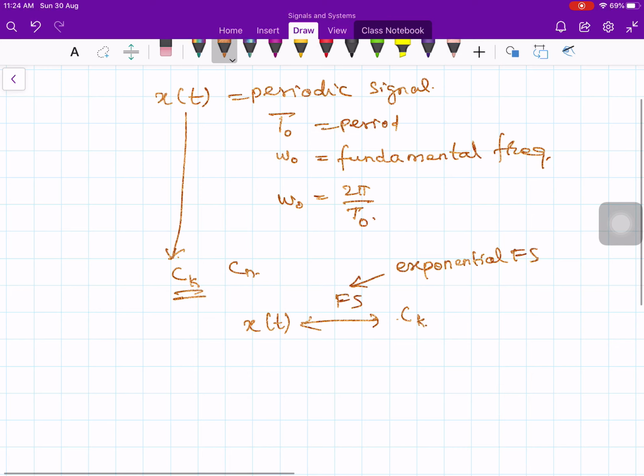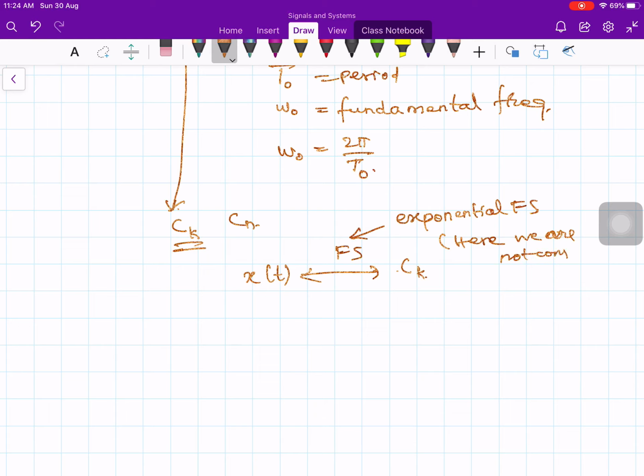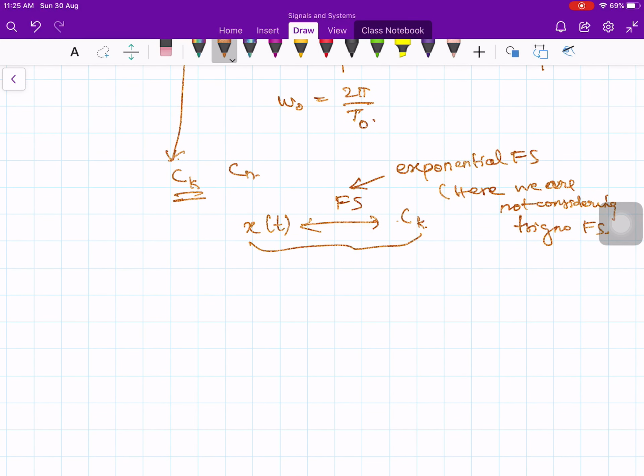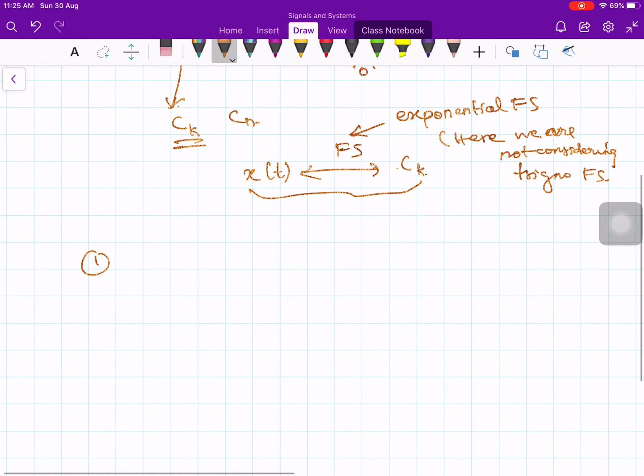I am not considering trigonometric Fourier series. So this indicates the pairing of a periodic signal with its Fourier series coefficients. When I say Fourier series coefficients, implicitly I am talking about exponential Fourier series.